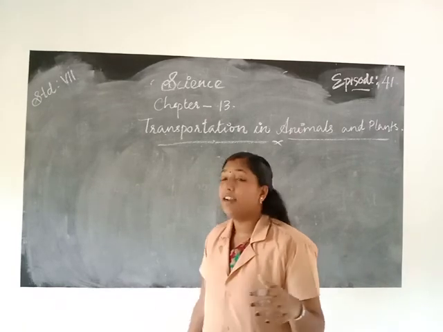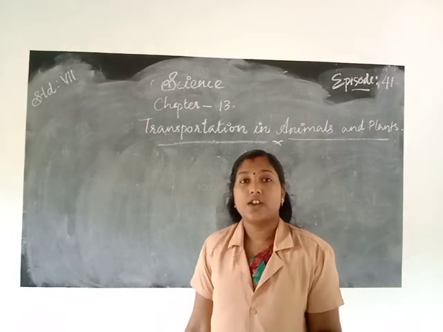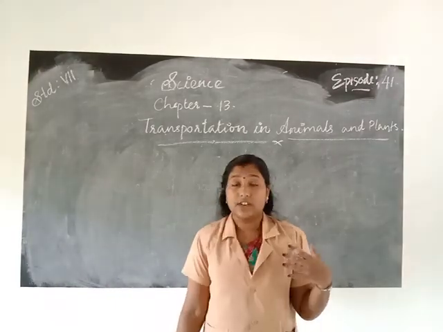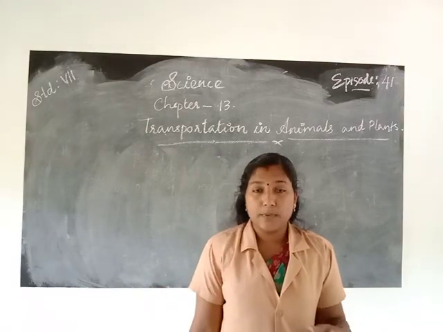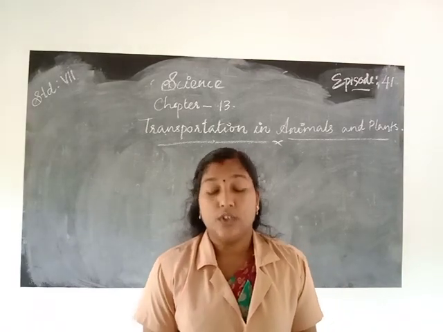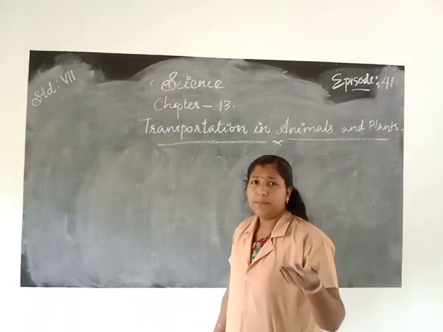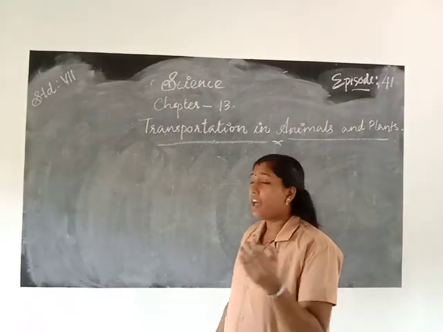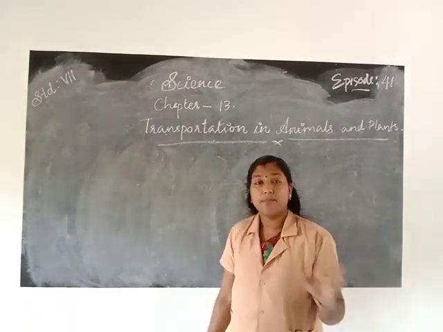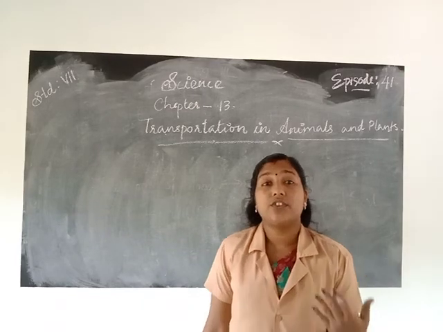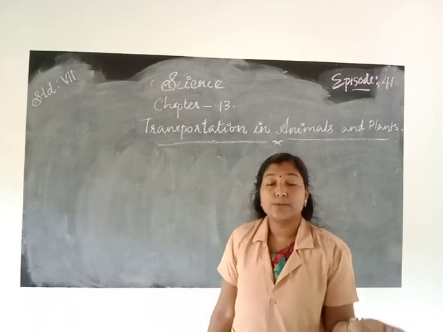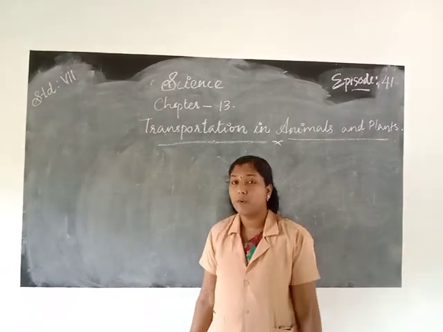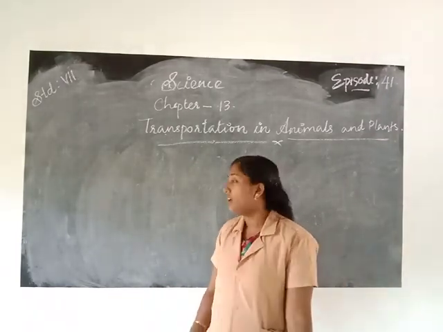The blood has several functions. First, the blood transports the digested food from the small intestine to all parts of the body, and also carries oxygen from the lungs to all parts of the body, and it helps to transport the waste for removal from the body.